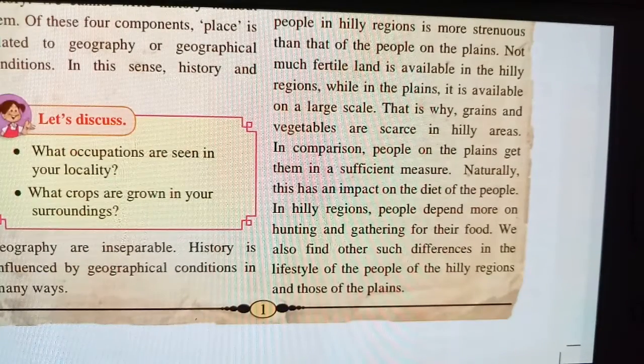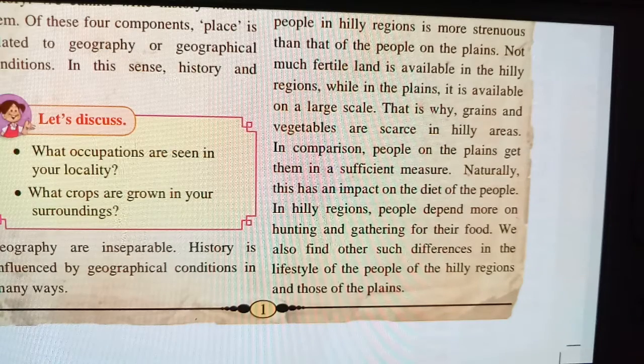Naturally, this has an impact on the diet of the people. In hilly regions, people depend more on hunting and gathering for their food. So people mainly depend on hunting and gathering for their food. They kill the animals and eat them, so they are mainly dependent on this.